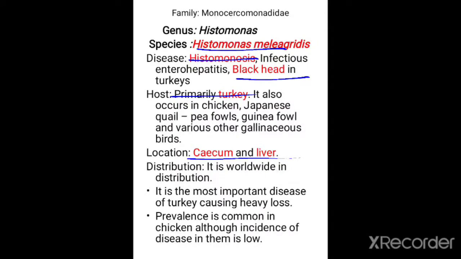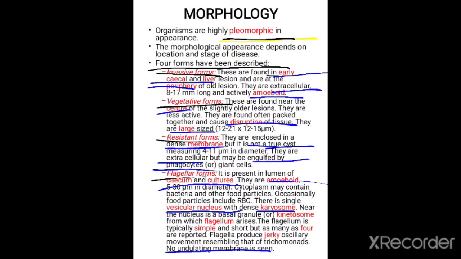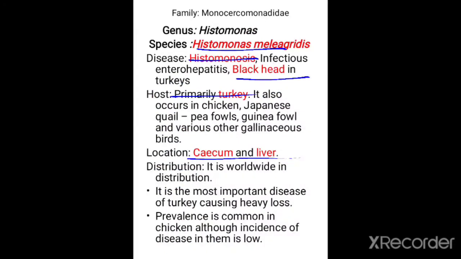It is also called blackhead in turkey because the skin of the head and the wattles become darkened in color. Therefore, this disease is called blackhead, and it is also called infectious enterohepatitis. There are lesions in the cecum and the colon, and also in the liver, that is hepatic. Therefore, this disease is called infectious enterohepatitis. The turkey acts as the primary host, and the location for this disease is the cecum and liver.